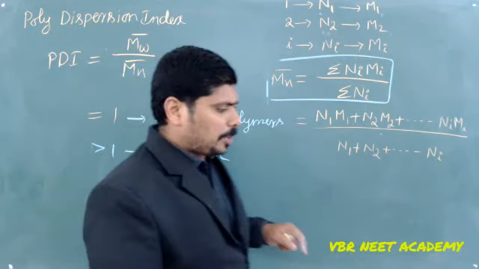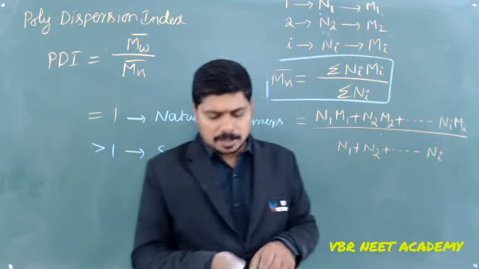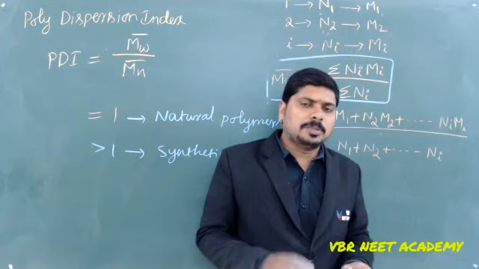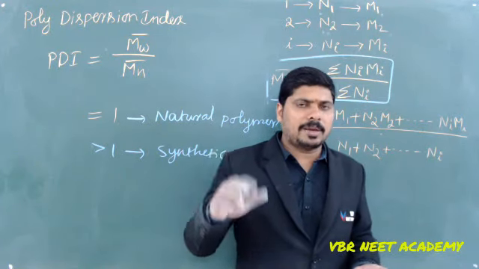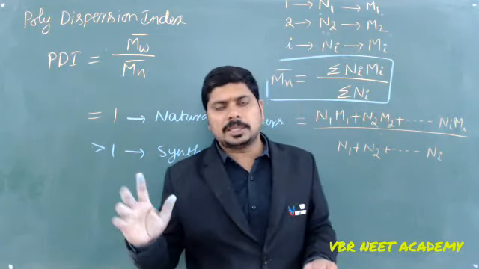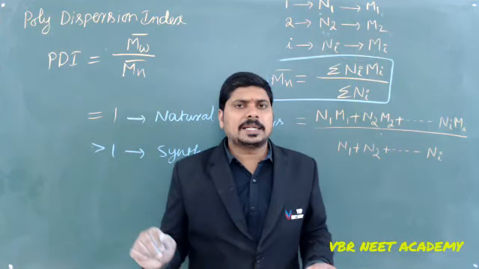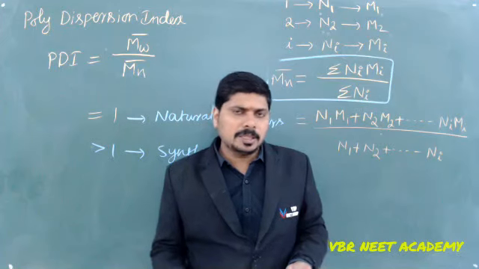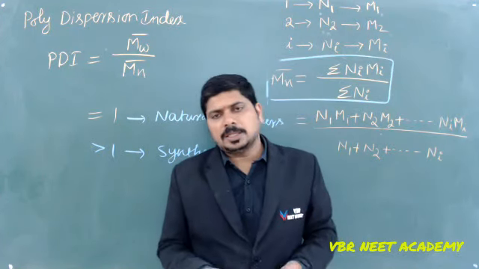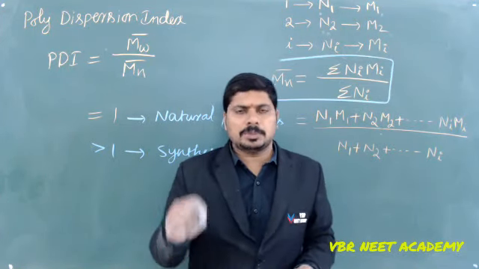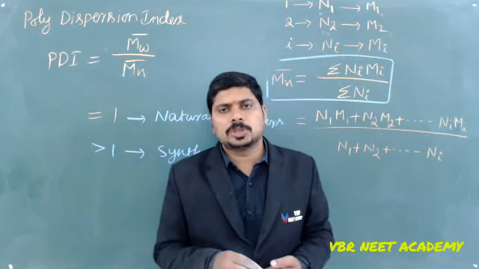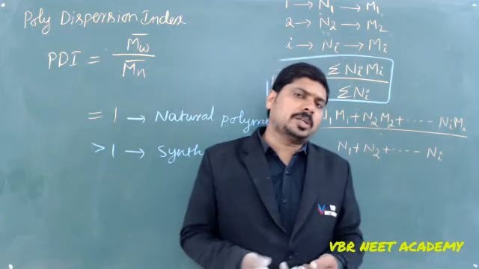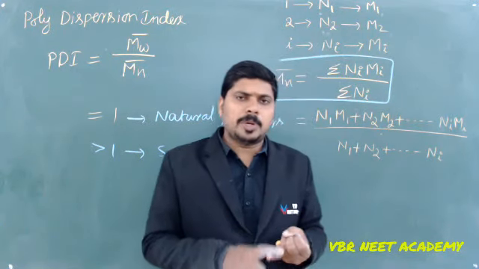The natural polymers, synthetic polymers, everything we discussed. And I already said there are many polymers. We have some 21 to 23 polymers in the list. That list of polymers I am going to display and explain. After you people come here, we are going to give you the same Xerox copies so that you can read about those polymers. Mostly from polymers, what questions will you get? Which of the following polymers is a copolymer?